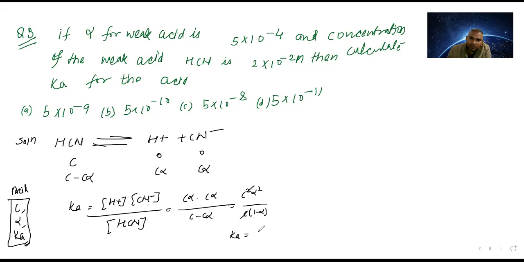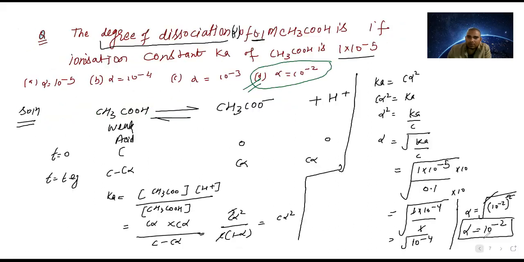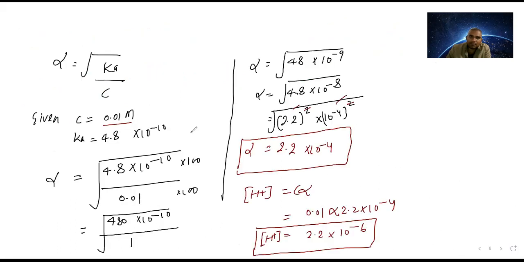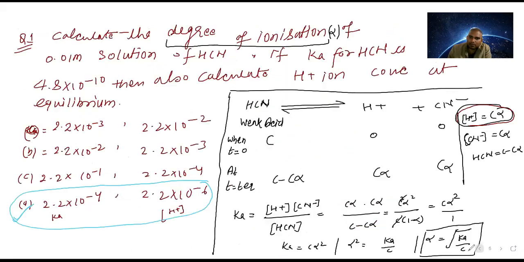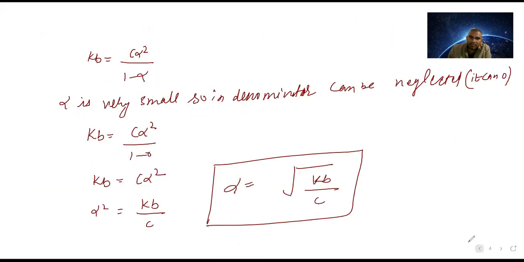So Ka is equal to C alpha square, because alpha in the denominator we don't take. In the other questions also we got K is equal to C alpha square.